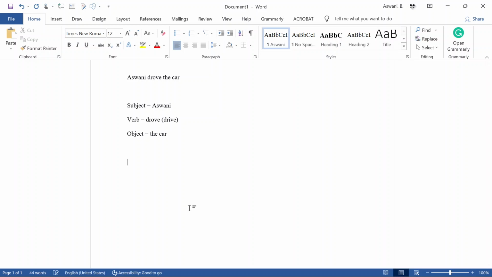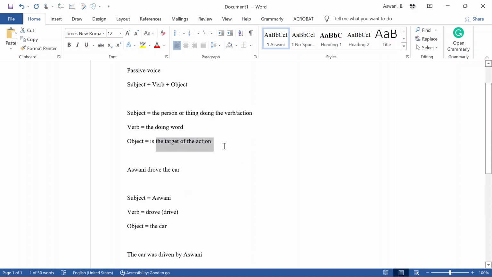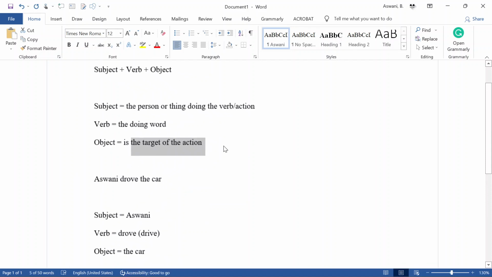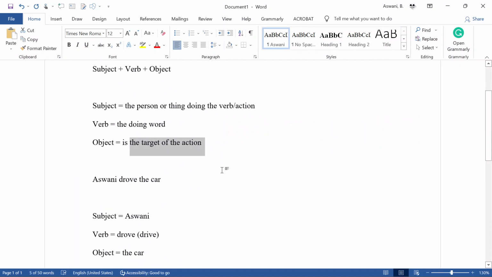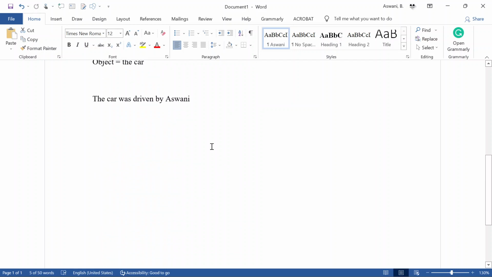If I say the car was driven by Aswani, in this case, I'm emphasizing the car, and therefore I'm emphasizing the object, which means I'm emphasizing the target of the action as opposed to emphasizing the person actually doing that verb.